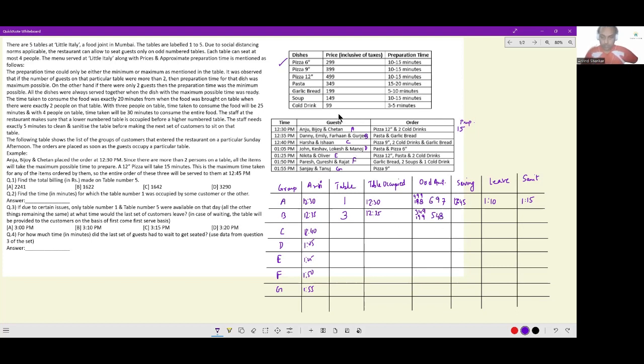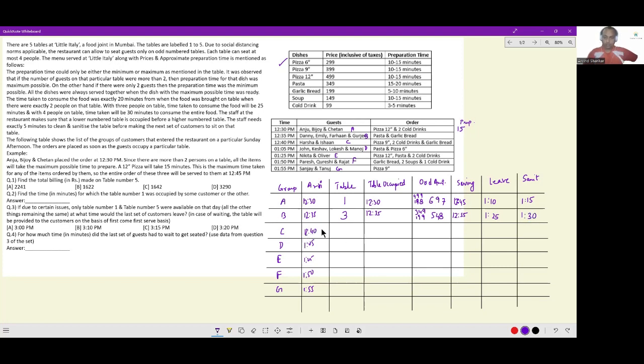Now for group B, they ordered a pasta and a garlic bread. Garlic bread takes 10 minutes. Pasta takes, no, the group has how many people? 4 people. So garlic bread takes 10 minutes, pasta takes 20 minutes. So 20 minutes later they'll be served, at 12:55. Because 4 people are involved, they will eat for 30 minutes. So they'll stay here till 1:25, and the table will finish sanitizing at 1:30.